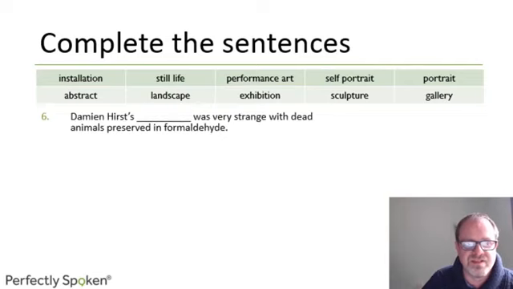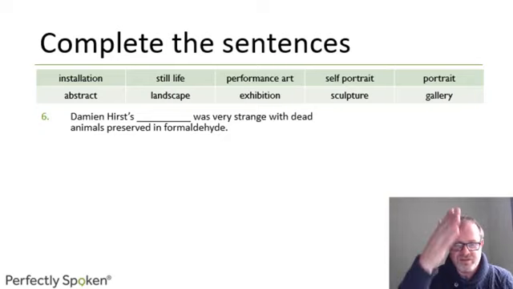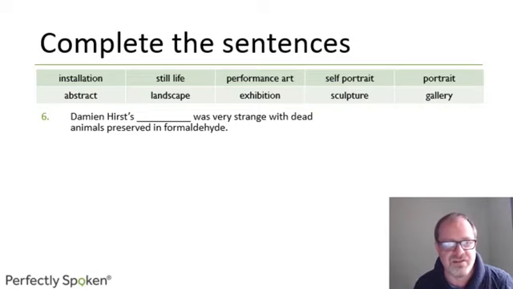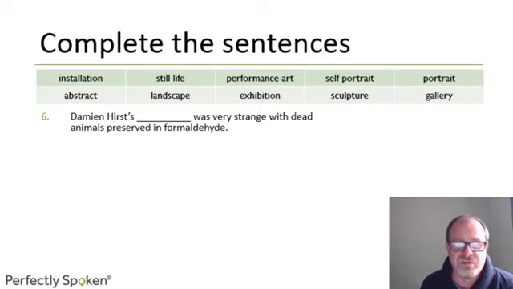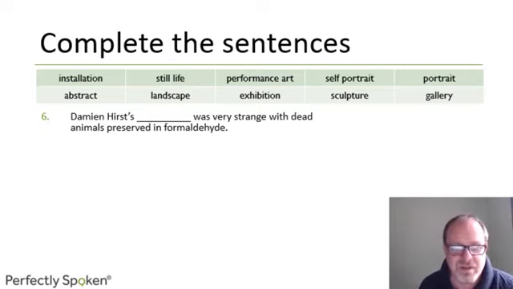Damien Hirst's Something Was Very Strange with Dead Animals Preserved in Formaldehyde. I think Damien Hirst is an English artist who famously, as it says here, displayed dead animals, some of them cut in two. So on one side you saw the animal, and on the other side you saw inside of the animal, like a cow cut in two and so on. A dead shark as well, and others. Also famously a skull of a person covered in diamonds.